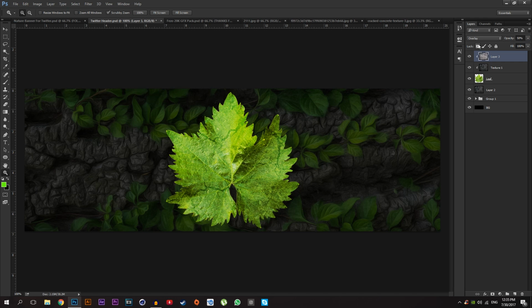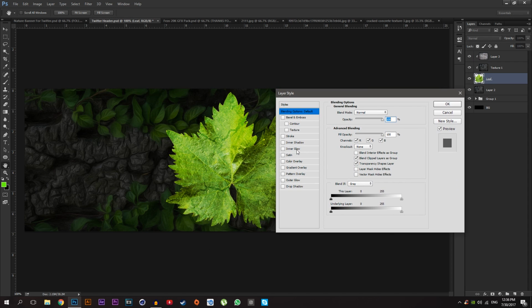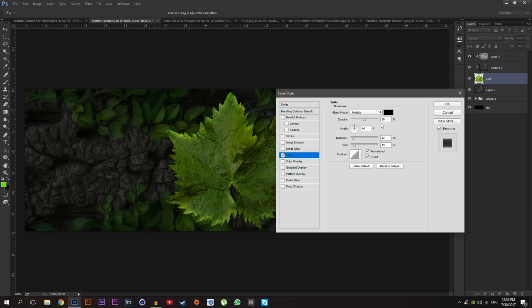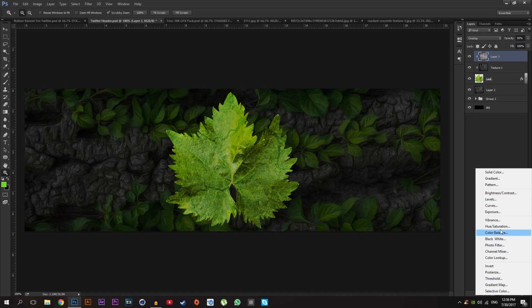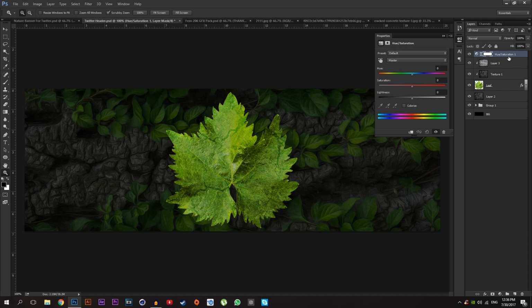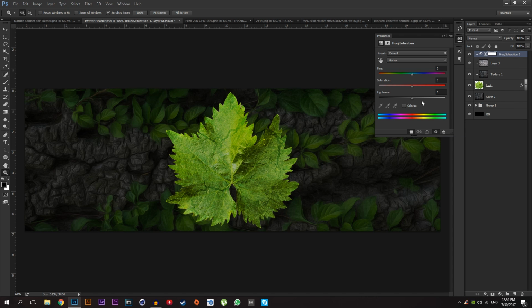Oops, 50% looks good. So open the leaf layer style, go to setting and change the opacity down about 20, and just go over this icon and select hue saturation, and right click on the hue saturation, go to create clipping mask.